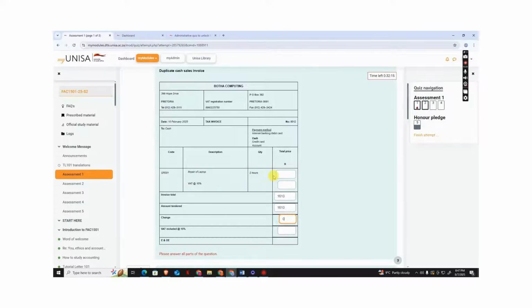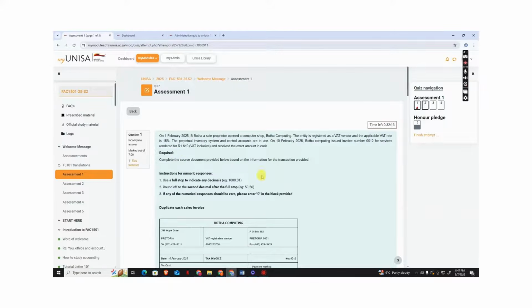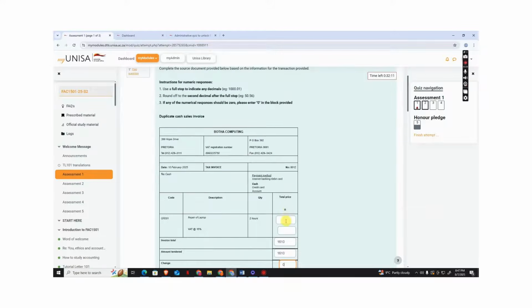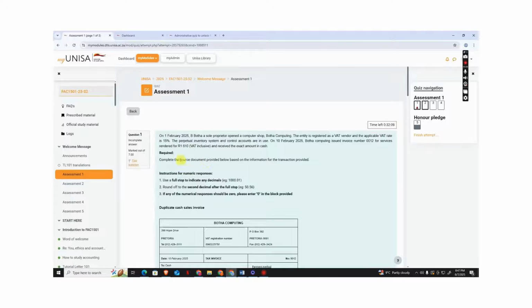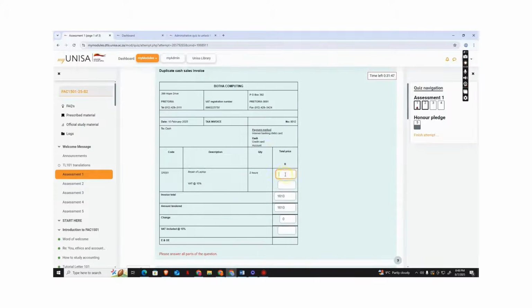Now, if you want to find the original cost price, you take the amount. The amount is 1,610, times 100 over 115. That will give you 1,400.